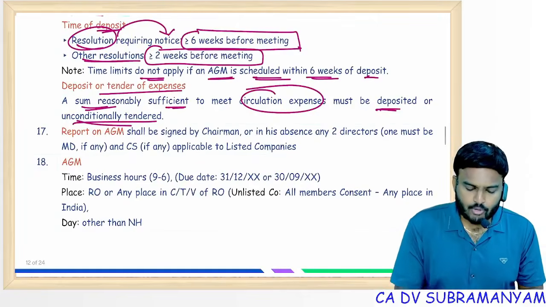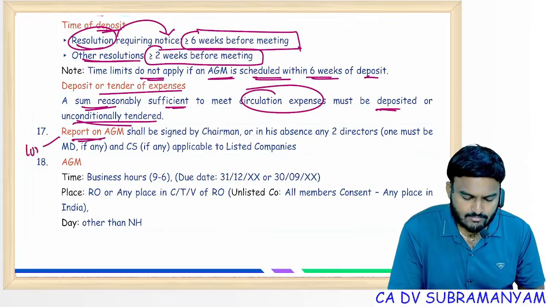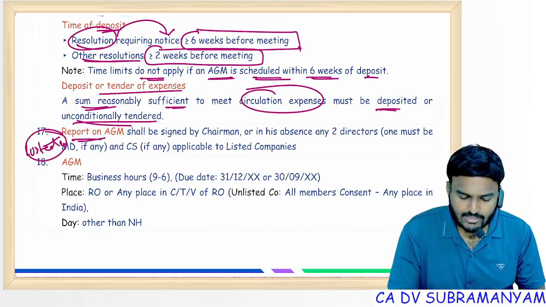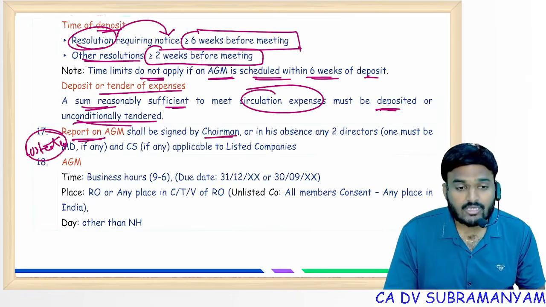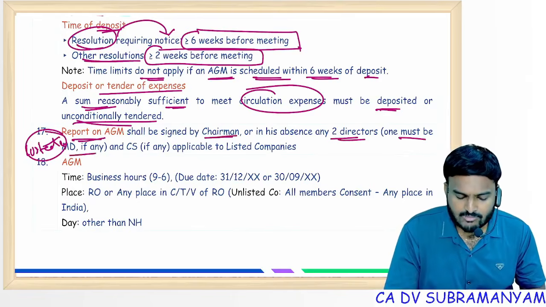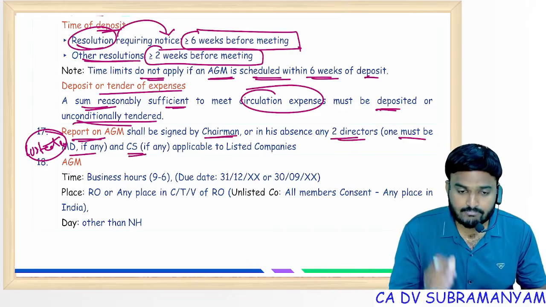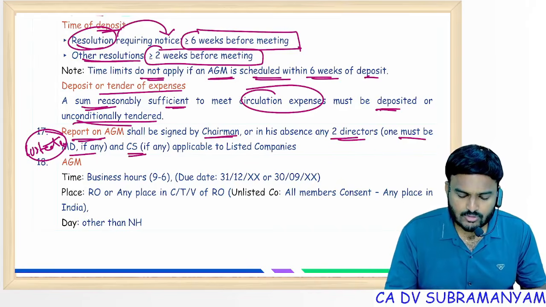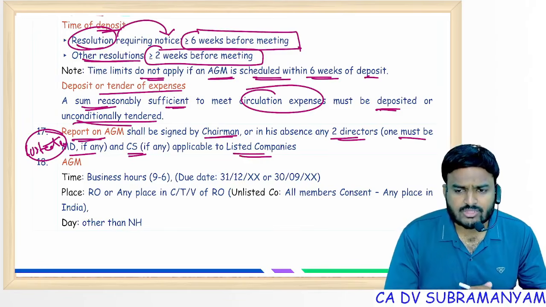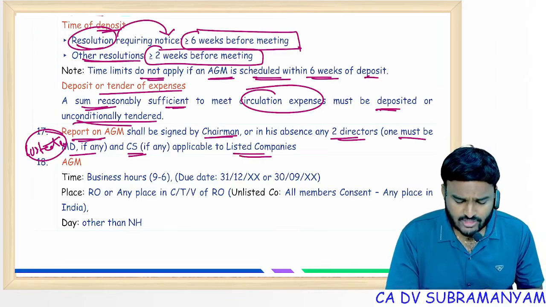Next, report on AGM, applicable only to the listed companies. It shall be signed by the chairman. In the absence of the chairman, two directors, one of whom must be the managing director, and if a CS is appointed, the CS also should sign the report on AGM. It should be filed with ROC within 30 days of the AGM.